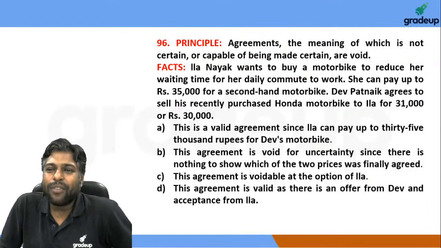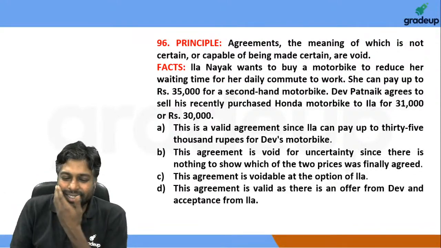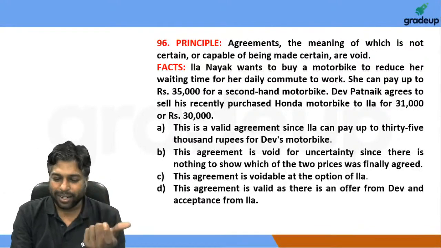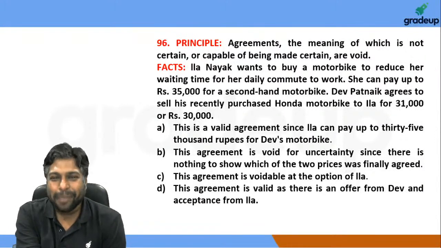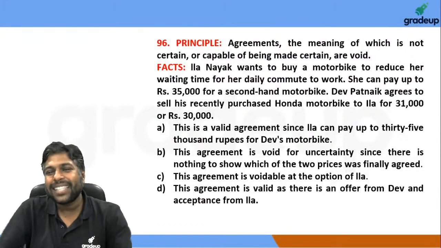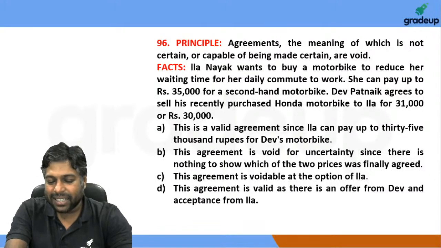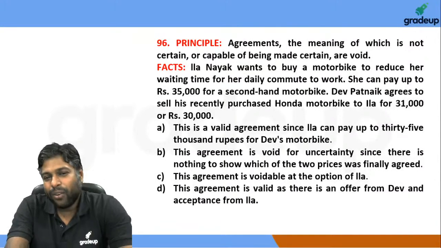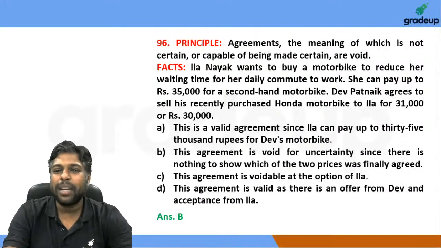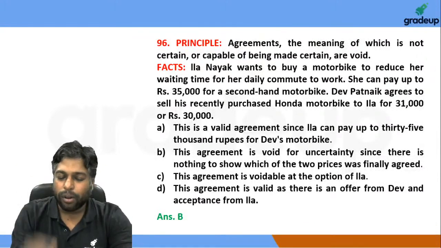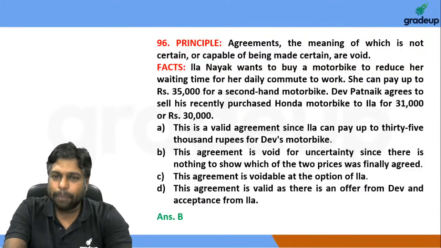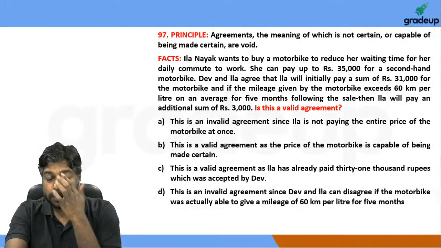96, again straightforward question, right? Pretty straightforward question. This is clearly uncertain. 31,000 or 30,000. But how do we determine what are you really talking about, right? So question number 96 is clearly an uncertain price issue. And when we're looking at uncertain price issue, of course, the agreement is void because of uncertainty. Direct application of the principle.